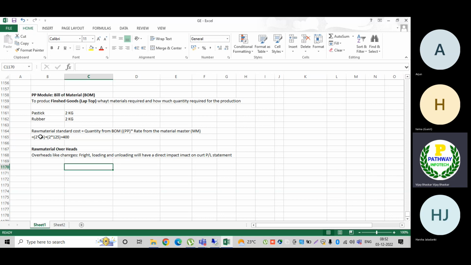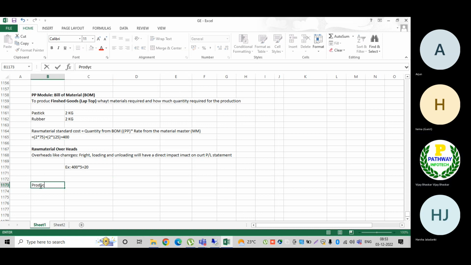This is the cost of the estimation. On this 400, into 5% which I am going to charge, 400 into 5%, what will happen? The total cost is 20 rupees. This is the loading and unloading, the raw material overheads which I am going to consider. Then the next one is production costs.